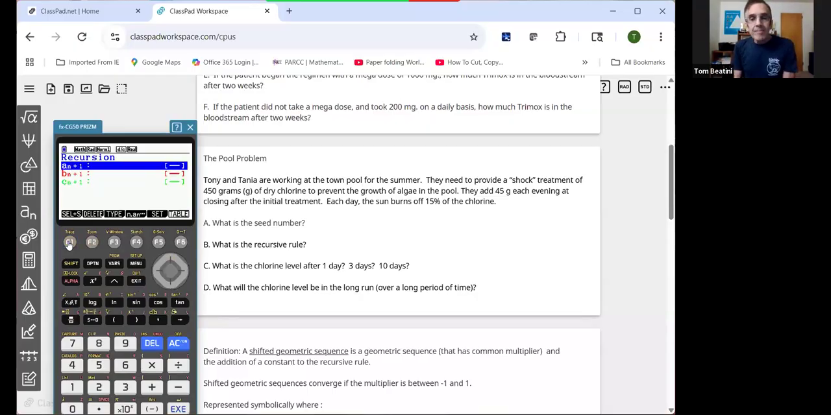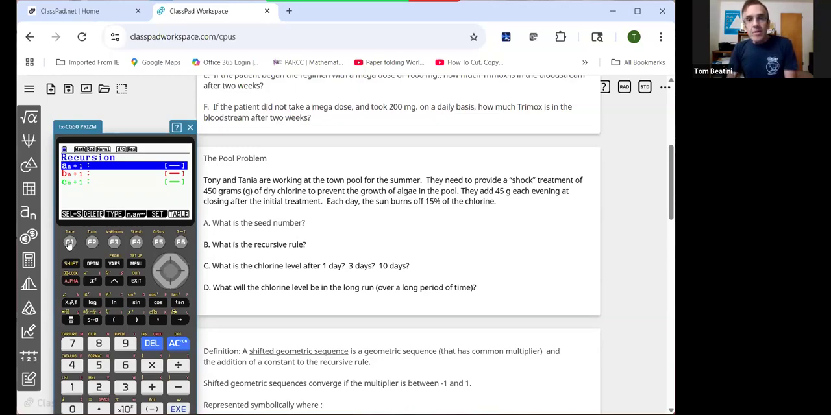Now, I could do this on the home screen. But again, that's cumbersome. So let's think of what happens every day. If the sun burns off 15%, what that means is, as a decay rate of 15%, that means our decay factor is going to be 100% minus that 15% or 85%. So 85% of the chlorine remains in the pool on a day-to-day basis. And what they're doing is they're putting in the shock treatment at night after everybody leaves.